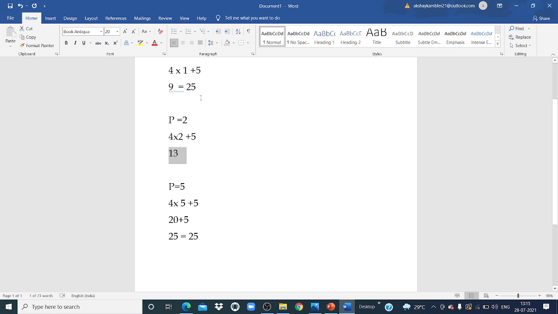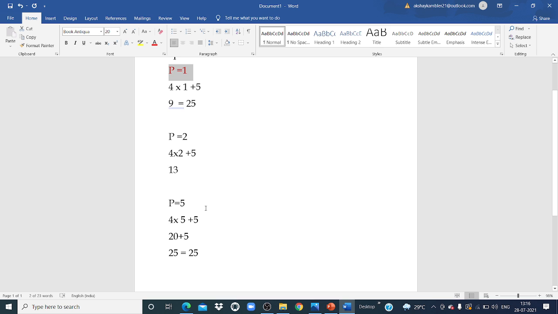So 13 is not a solution. Whenever I am checking values of the variable p, if I take number 2, so 2 is not a solution, as well as 1 is also not a solution. So what is the solution of the given equation? No value of p other than 5 satisfies the given condition. Correct?